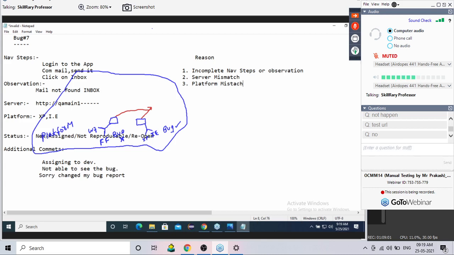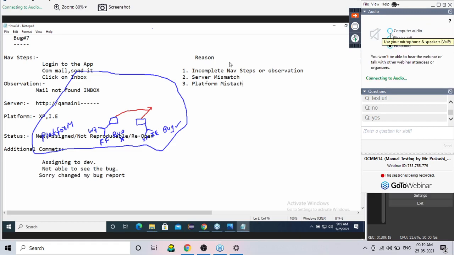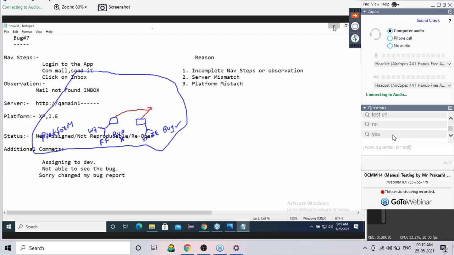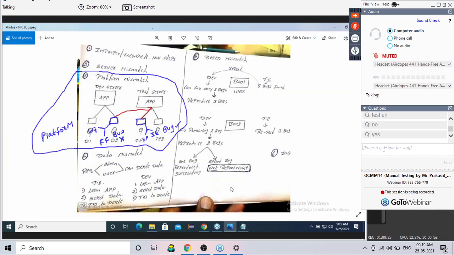Simultaneously, I'm teaching you which is a correct bug report. What are the attributes of the bug report? Yes or no? Platform mismatch. Neatly write whatever you understood.